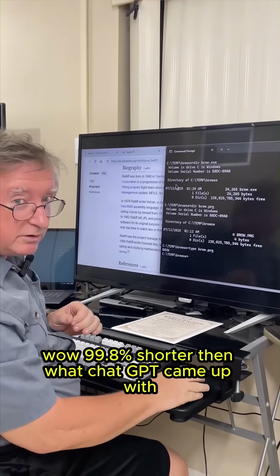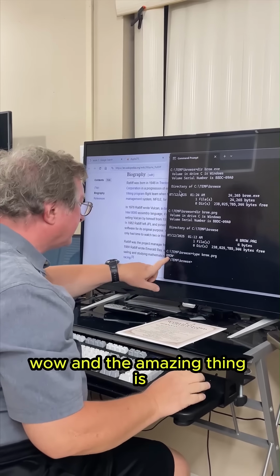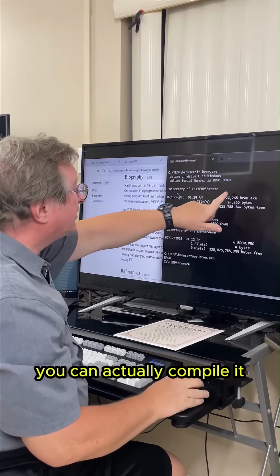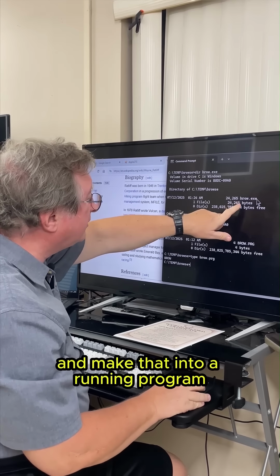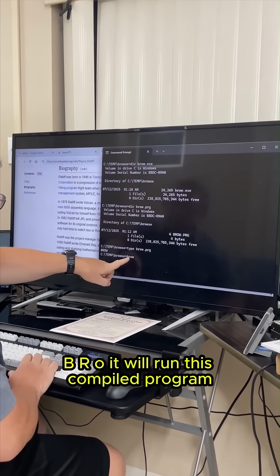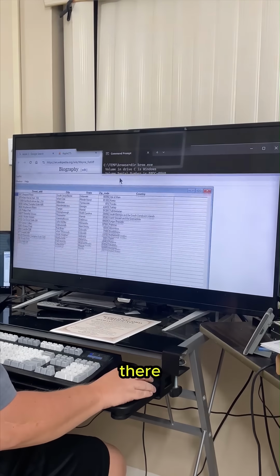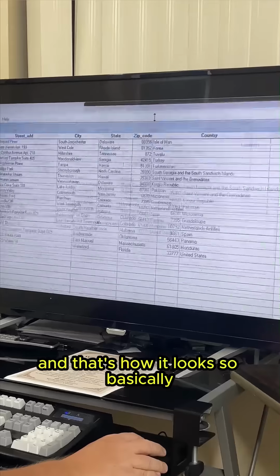Wow. 99.8% shorter than what ChatGPT came up with. And the amazing thing is when you have this program and it's this short, you can actually compile it and make that into a running program. So if we run this program now, it will run this compiled program. It comes up on the screen like this here. Okay, there. And that's how it looks.